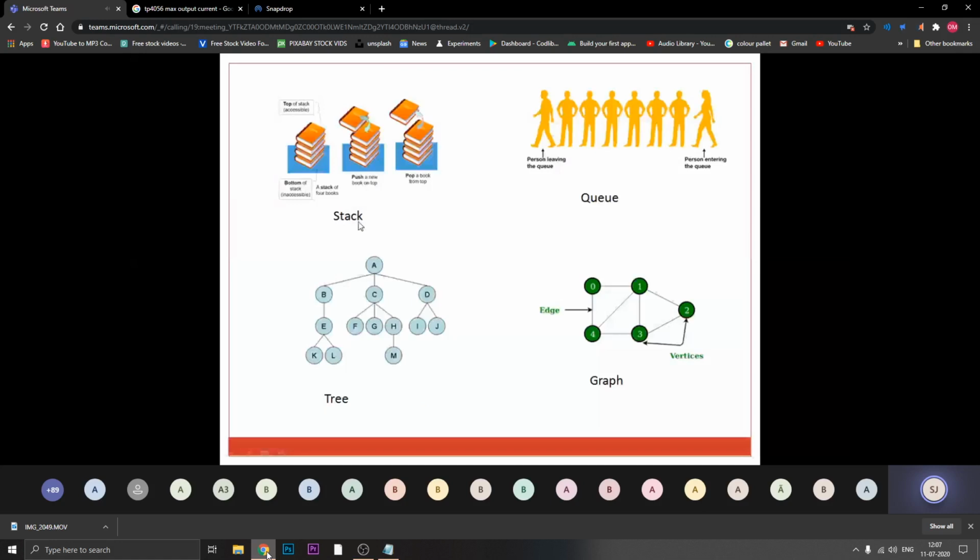All the time whenever you are implementing or writing a data structure, it always comes with rules. So there are two ways to implement those rules: one is array and one is linked list.